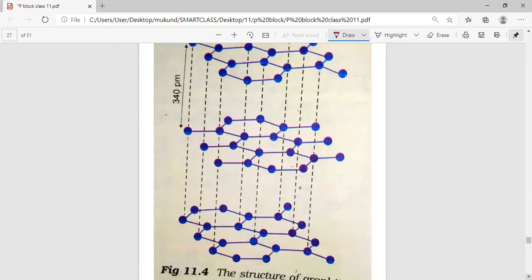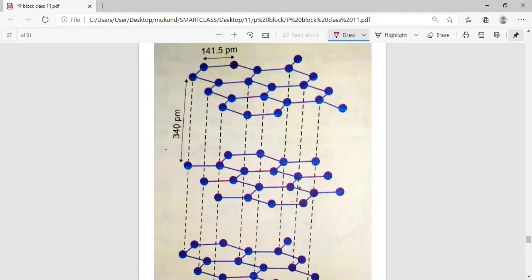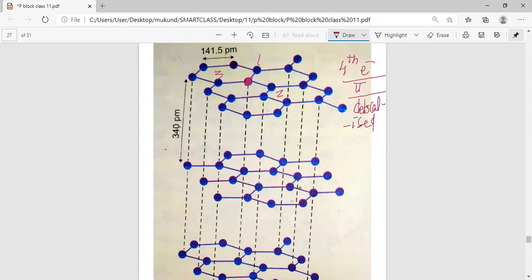In graphite, we have the various carbon atoms bonded to each other. You can see that each carbon atom, this carbon atom is bonded to three other carbons, 1, 2 and 3. That means that only 3 valency of carbon is utilized. The fourth valency or fourth electron is either used to make pi bond, which is delocalized. The electron is delocalized. The electron is free or mobile.